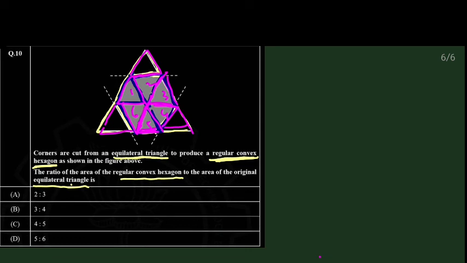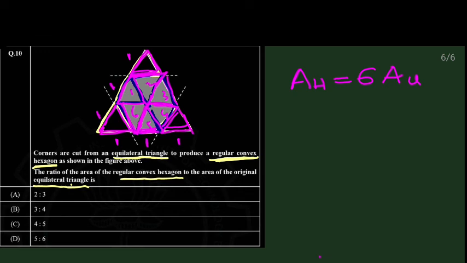The same way, if you see, let's suppose this is 1 unit. So this is also 1 unit, this is 1 unit, this is 1 unit. So everywhere, whichever triangle it is, the area is the same. So it is simply counting the number of triangles, because the area is the same. So for this regular hexagon, the area of the hexagon is 6 times the area of the 1-unit triangle.